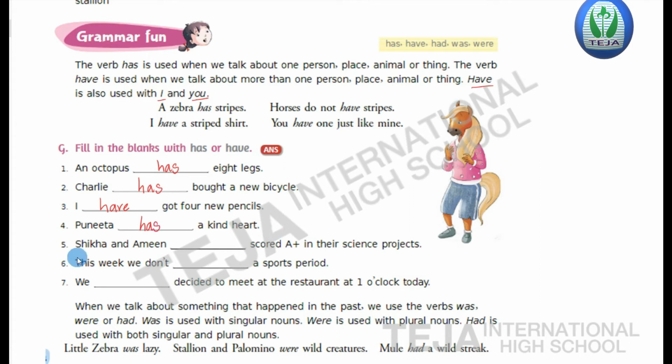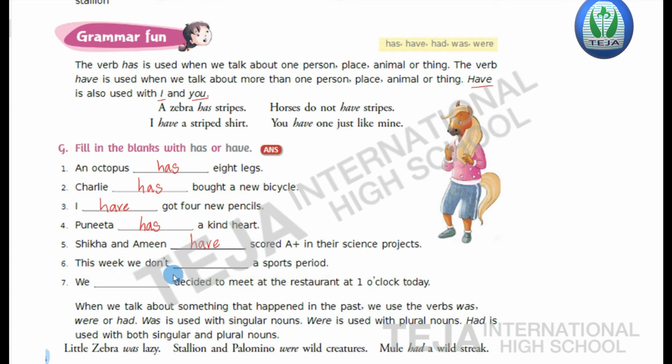Next, fifth one, Shika and Amin dash scored A plus in their science projects. So here two persons are there, that is Shika and Amin. Two are there, so it's a plural form. That's why we use the verb have. H-A-V-E, have.